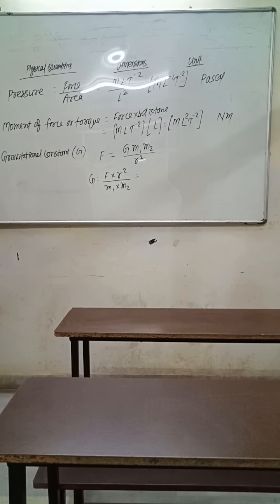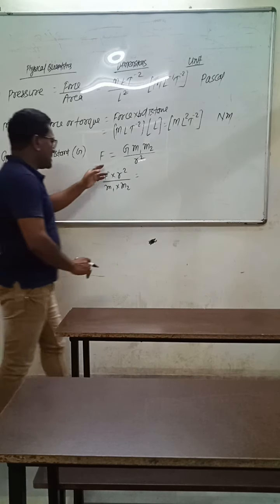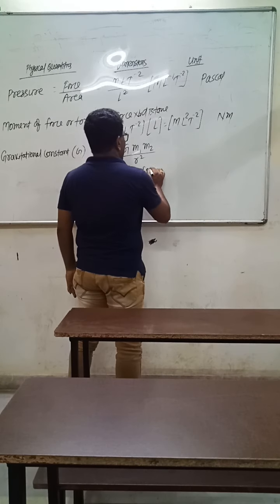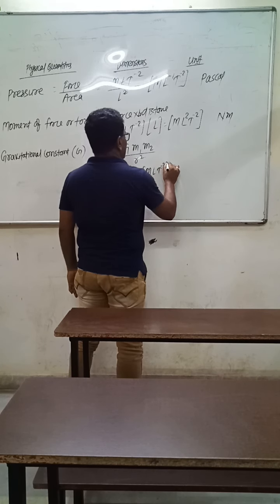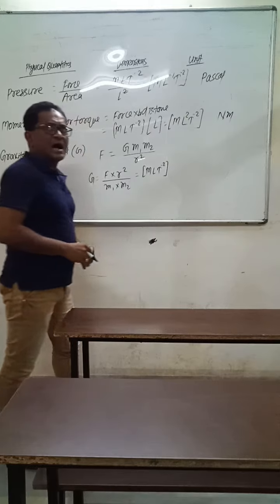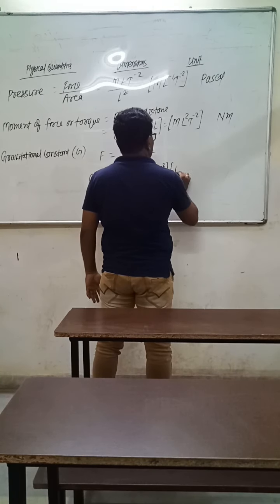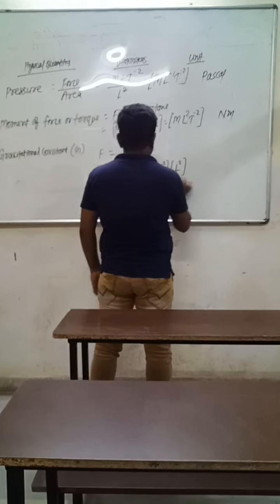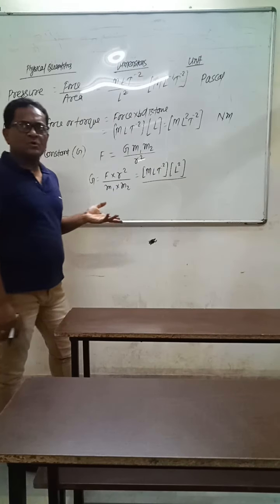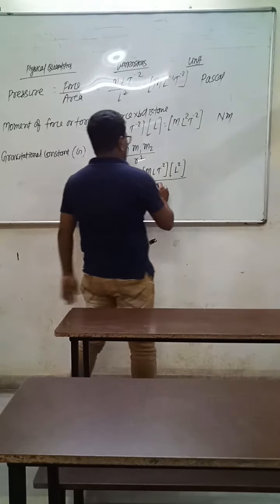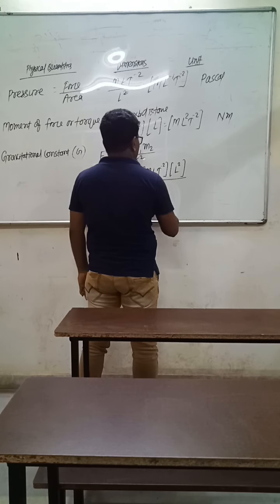The dimension of force is m L t raised to the power minus 2, r square is L square, and m1 m2 is m square.